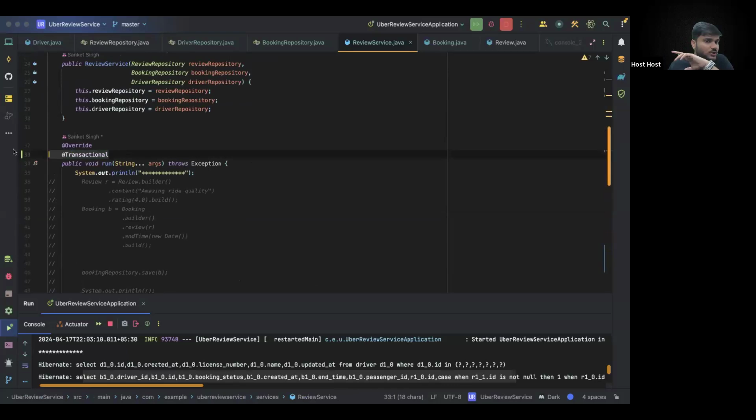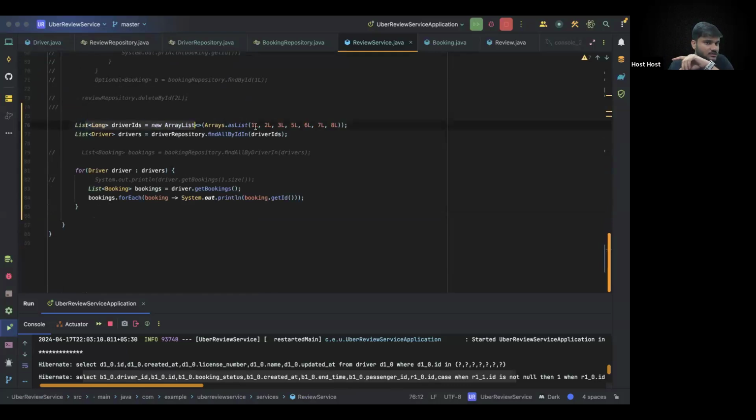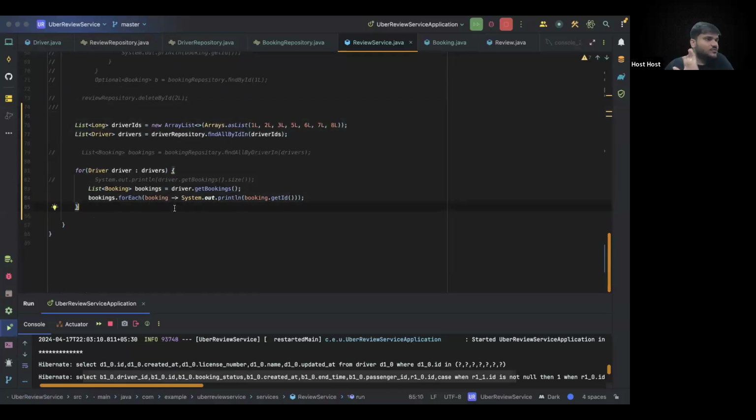That's why we are going to run it in one single transaction. The moment you execute it in one single transaction, the driver fetching and the booking fetching, all of this happens in one single transaction. And that is required for the fetch mode. Are you able to get this point?